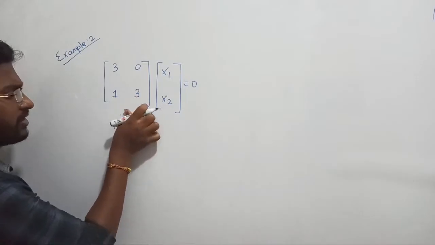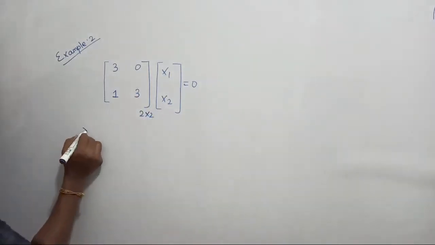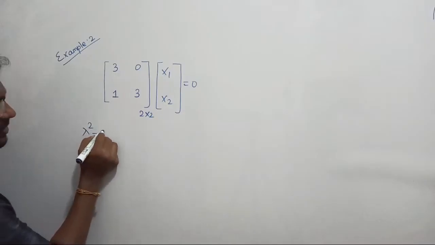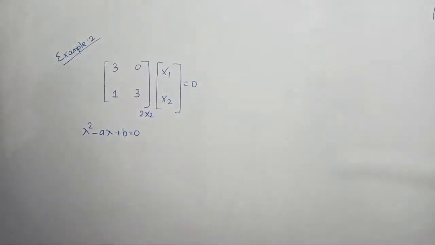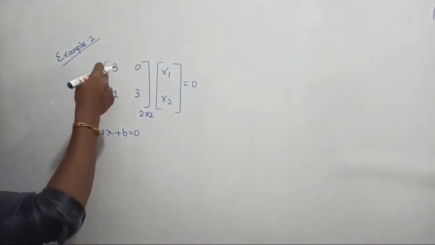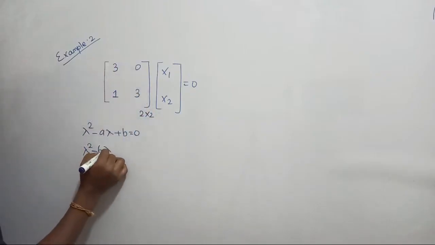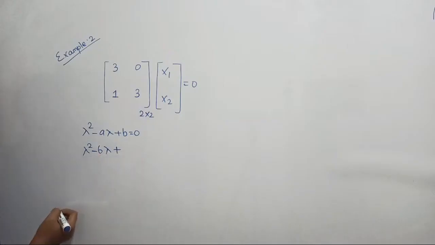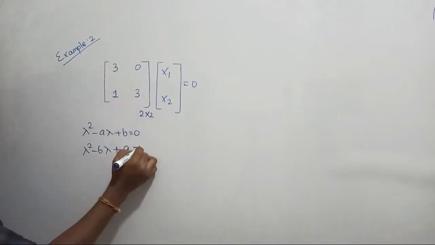For a 2 cross 2 matrix, we can directly obtain the characteristic equation with the help of the standard procedure: lambda square minus A times lambda plus B equal to 0. You can go with this one or the second procedure. Here A is the sum of the principal diagonal, 3 plus 3, which is 6 lambda. Whereas B is the determinant of the matrix, 3 cross 3, which is 9, equal to 0.